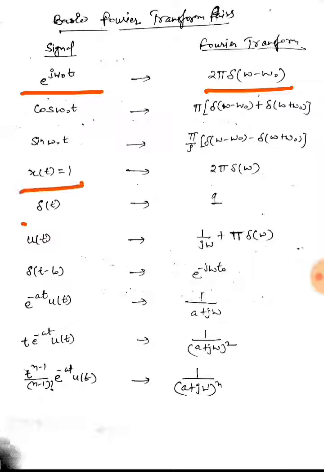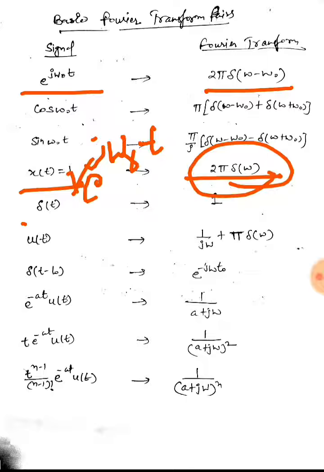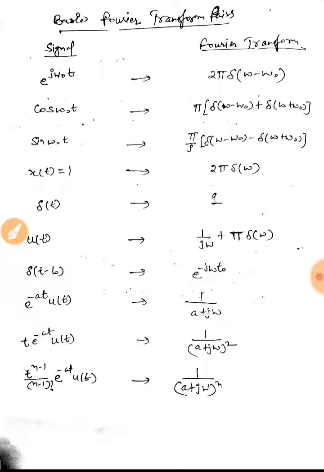Since the Fourier transform of xt equal to 1 is 2 pi delta(omega), if I now multiply it with e raised to power j omega naught t, there will be a frequency shift in the Fourier transform, which would become this signal. So using the property you can calculate this function.